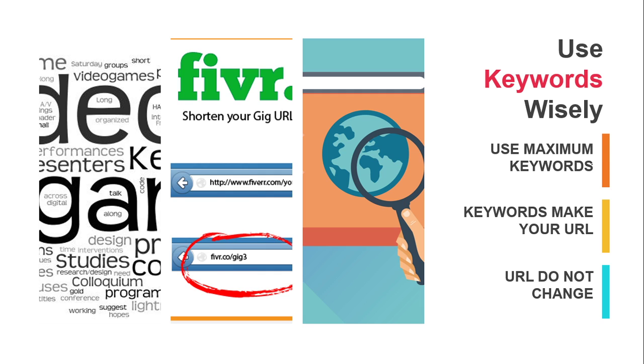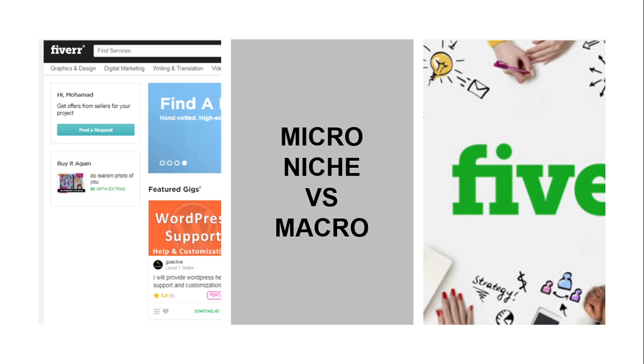So use your keywords wisely, use the maximum keywords, and make sure they reflect in your URL. Of course, do not use words which do not make sense, because once the gig has been created, you cannot change its URL.